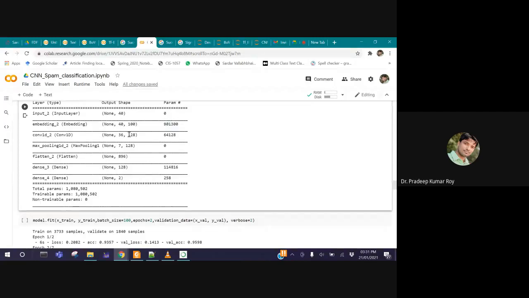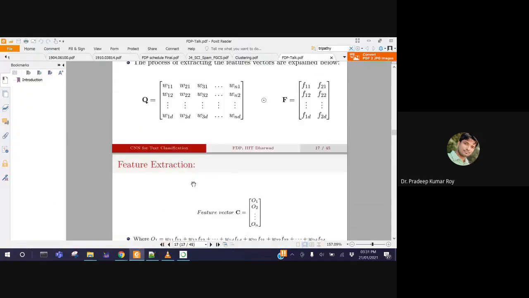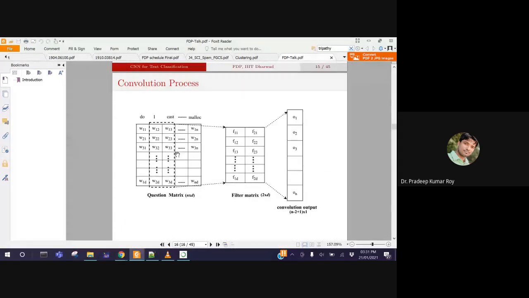Then we have 128 filters, and we have 36. It means the 5-gram filter is going to convolve on a matrix of size 40. So again, I am coming back to this. If this is my matrix, this size is 40 and the filter size is 5. What is the size of the output matrix? 40 minus 5 plus 1, that is nothing but 36.